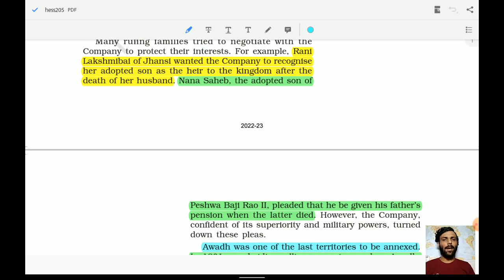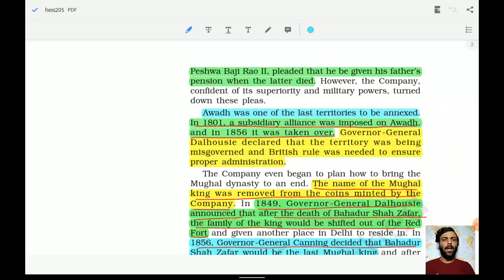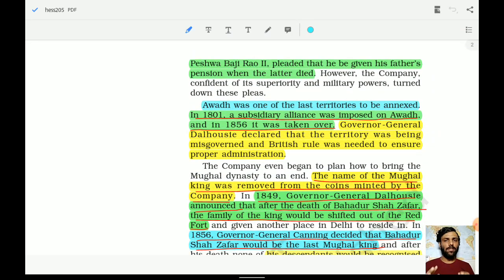Apart from this, Nana Sahib, adopted son of Peshwa Bajirao II, pleaded that he be given his father's pension when he died. Meaning when Peshwa Bajirao died, he should be given the pension. But this was also denied. Awadh was one of the last territories to be annexed. We have already seen that Awadh was annexed on the basis of misgovernance.